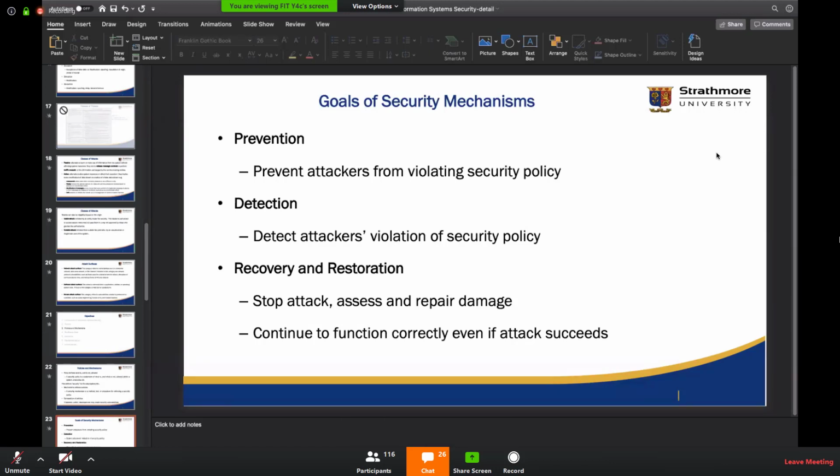So if the alarm system is there to probably alert the user that there is an intruder or there is a person who's trying to steal the car, or trying to make sure that the person who's trying to steal the car will not be able to drive the car, then that's more or less prevention. Okay.